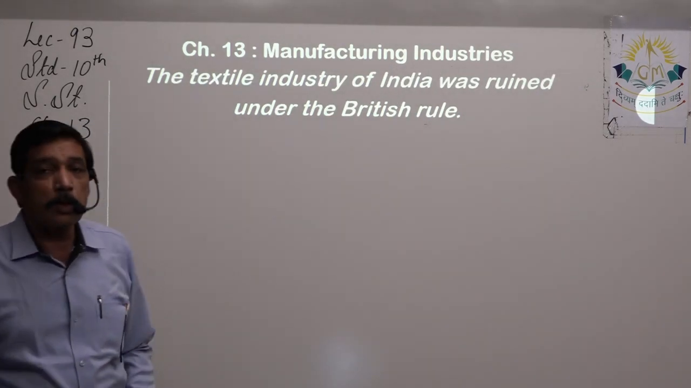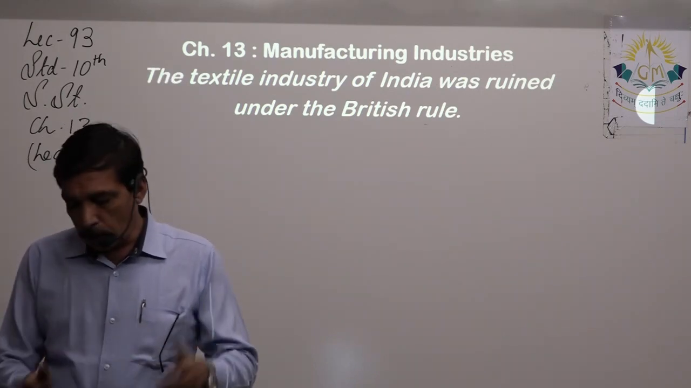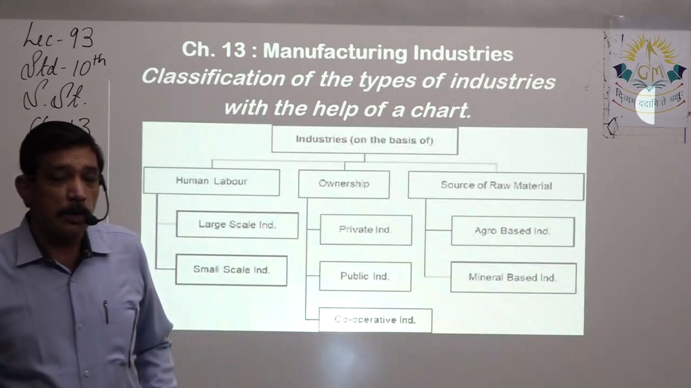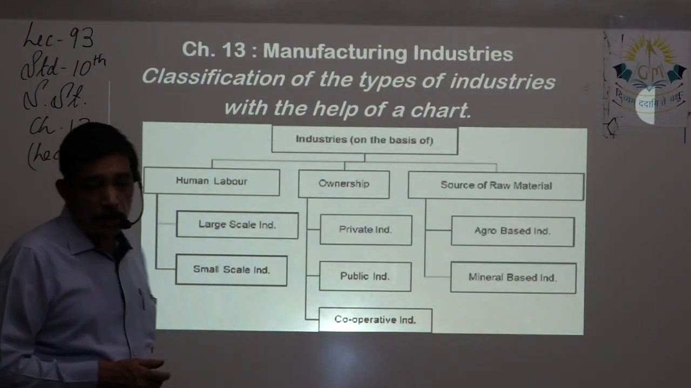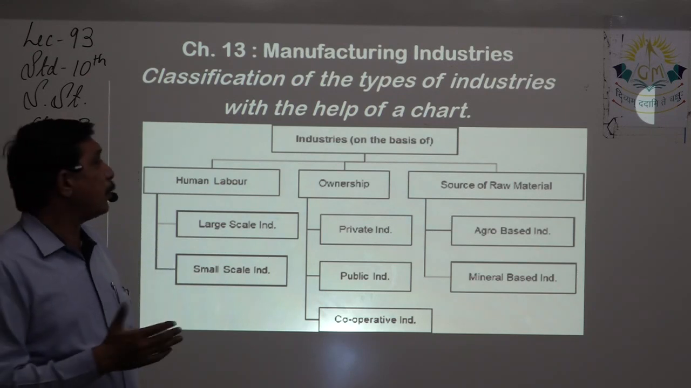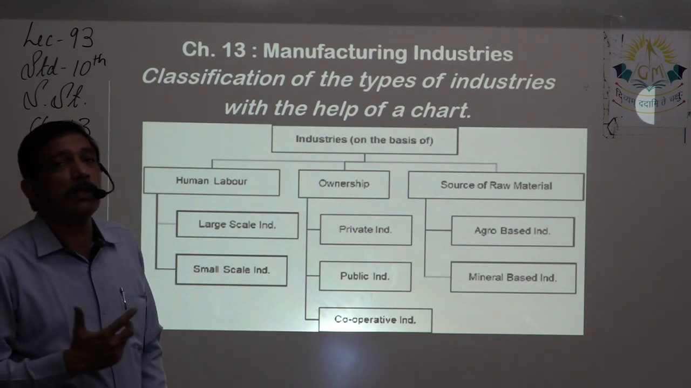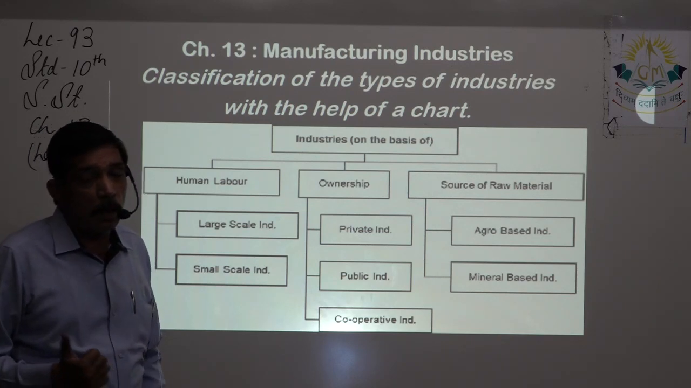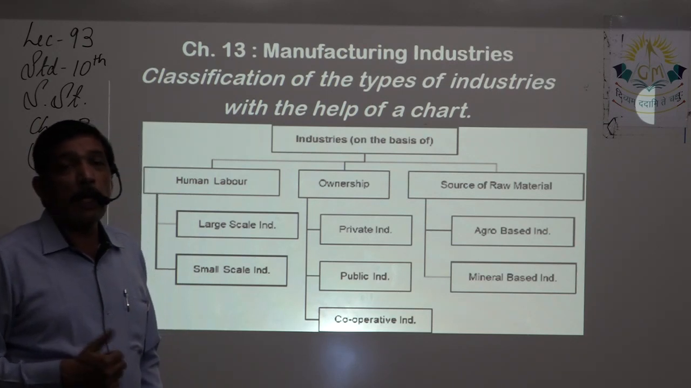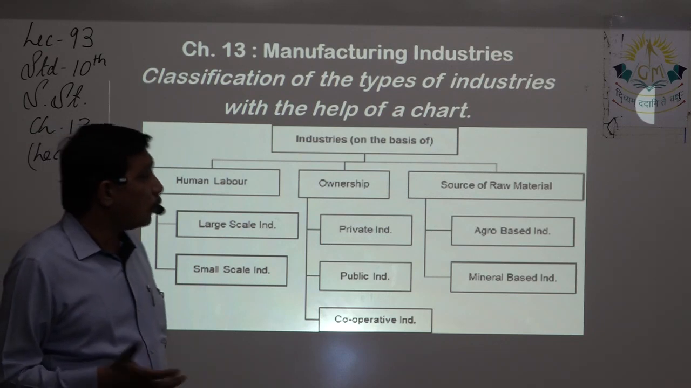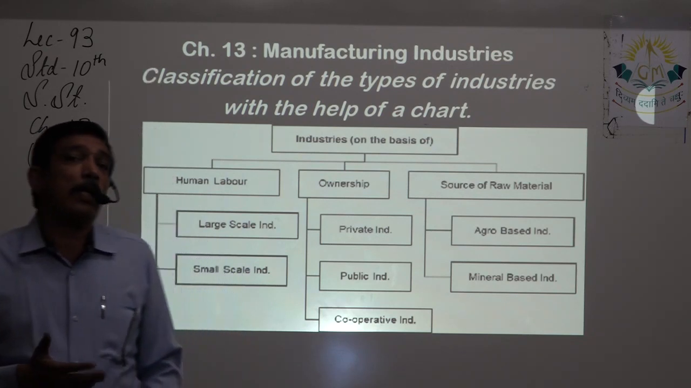The textile industry was completely ruined in India because of the British policies that we have seen. Next, classification of industries that we learned in the earlier lectures: industries based on human labor, ownership, and source of raw material. These are the three basic classifications. For human labor, there are large scale and small scale industries. For ownership, it is further divided into private, public, and cooperative industry.